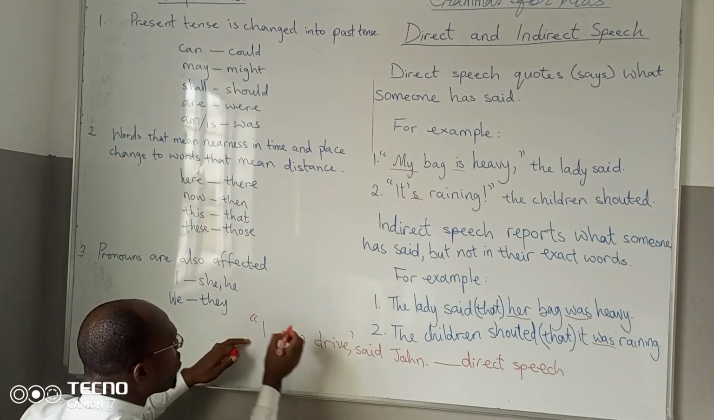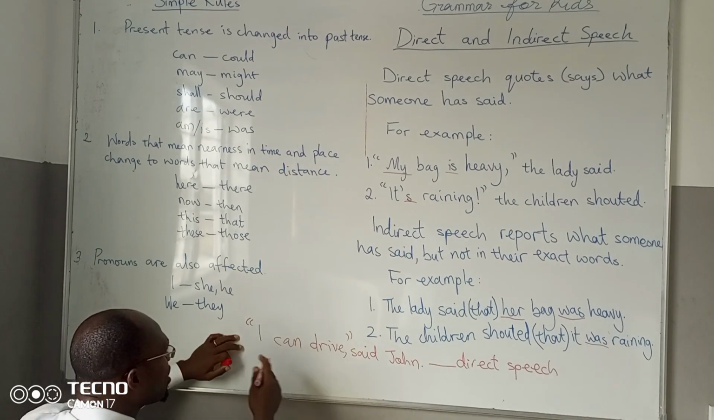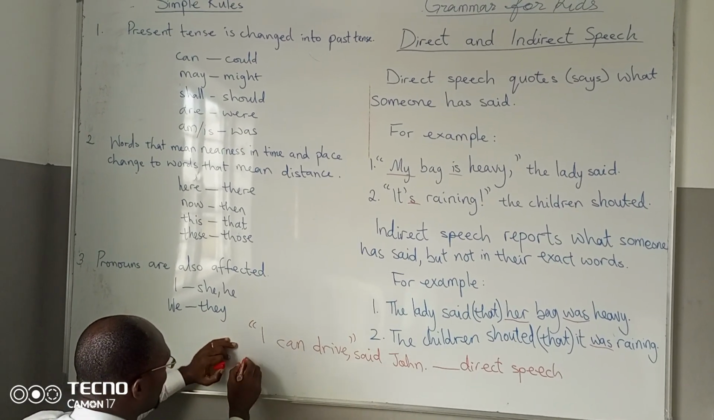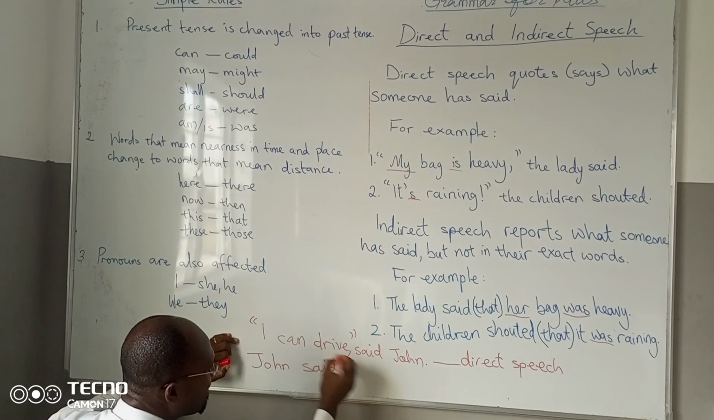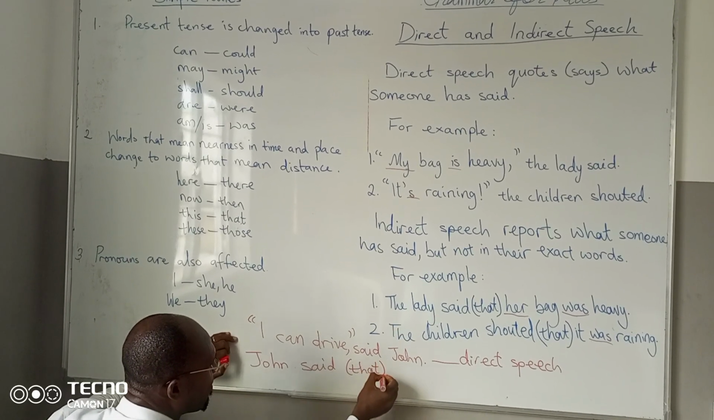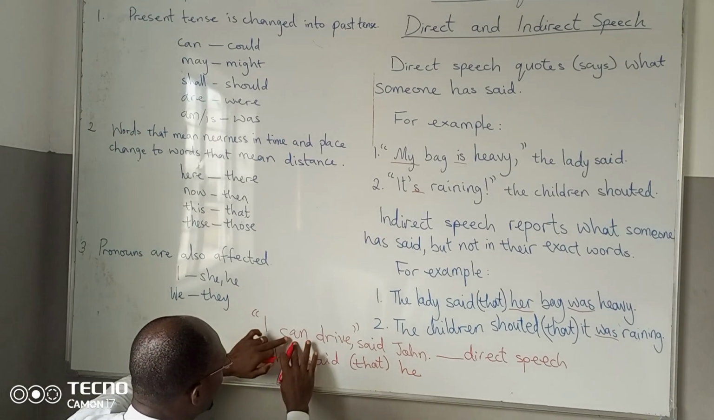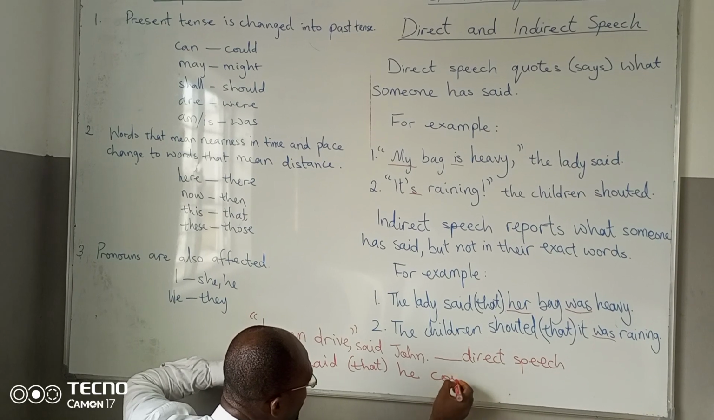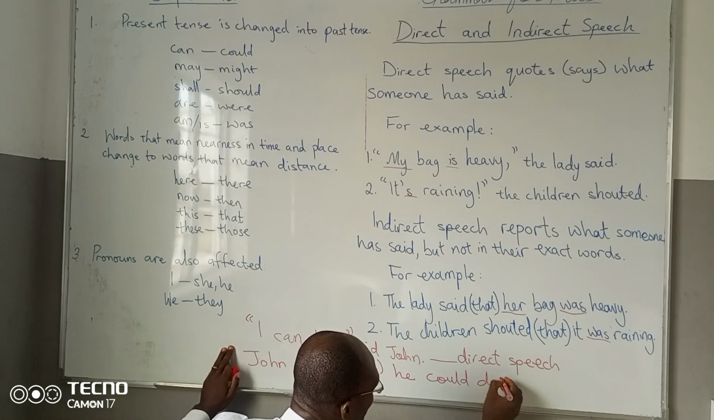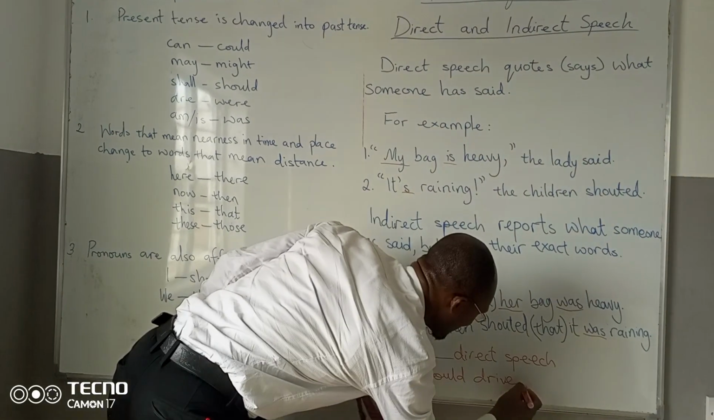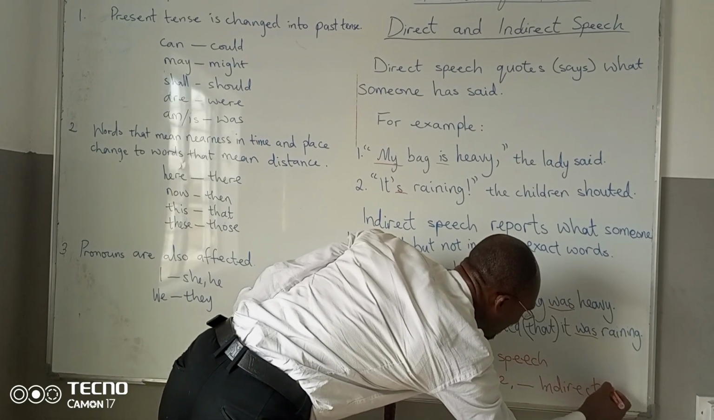We are going to remove the quotation marks. Take note, we are removing the quotation marks when we are converting to indirect speech. John said that, and don't forget, I changes to he, can changes to could. John said that he could drive. All right, here we have the indirect speech.